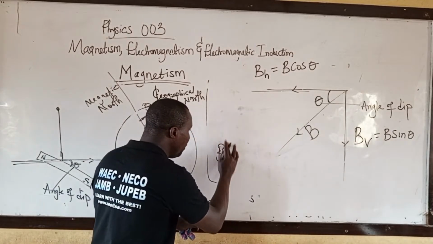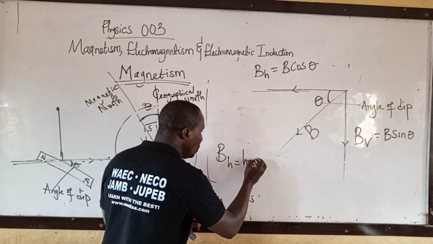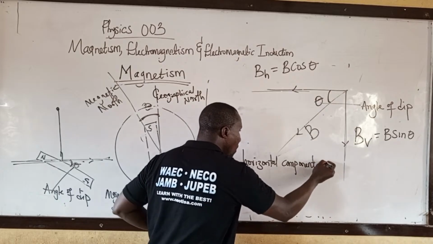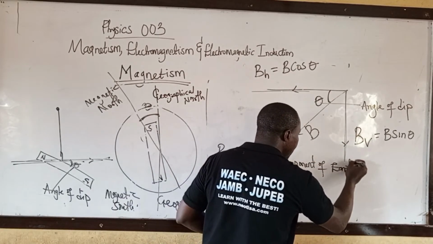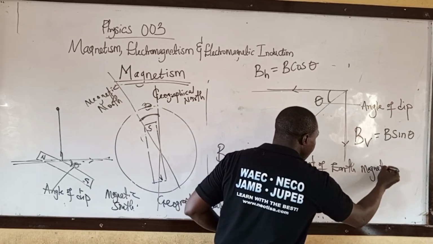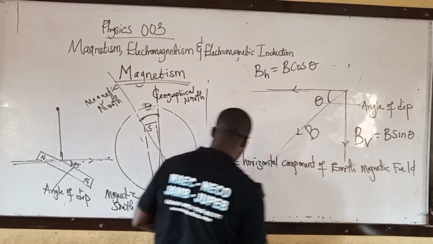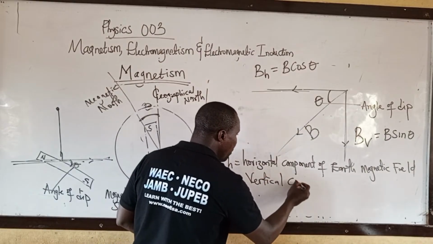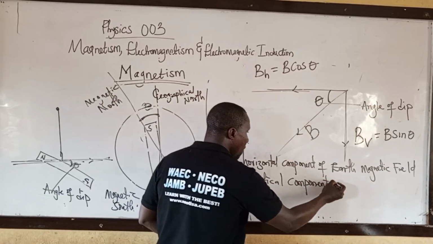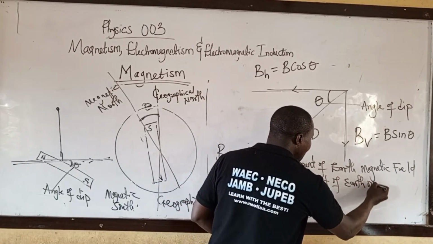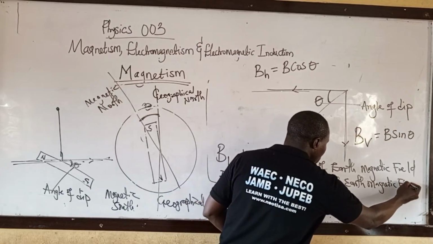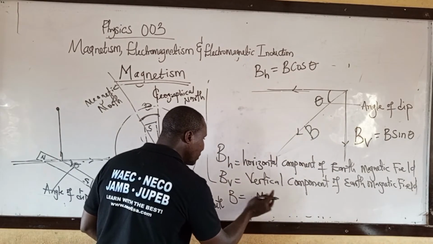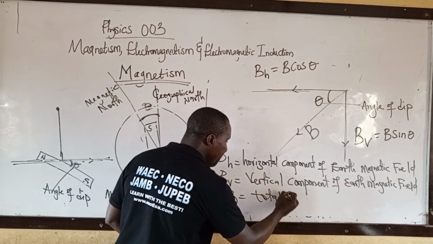Where BH is the horizontal component of Earth's magnetic field, BV is the vertical component of Earth's magnetic field, and B is the total magnetic field.